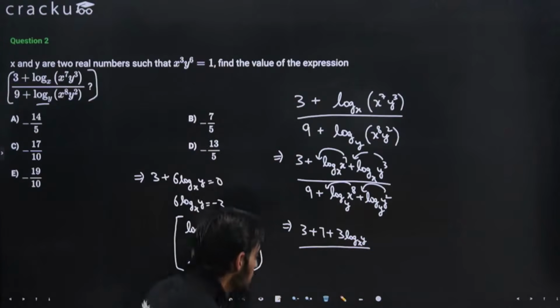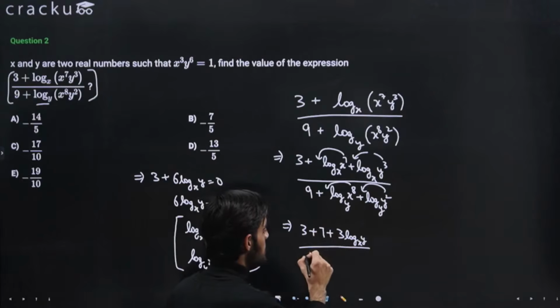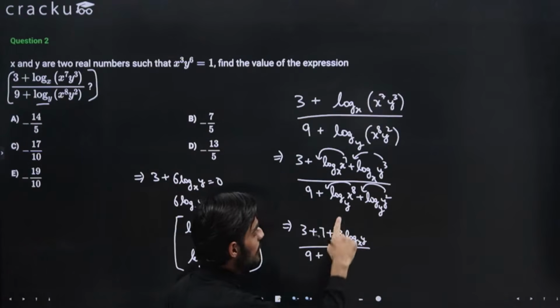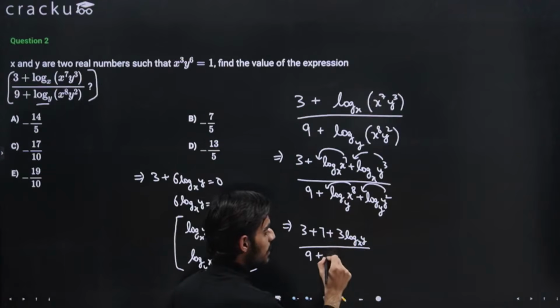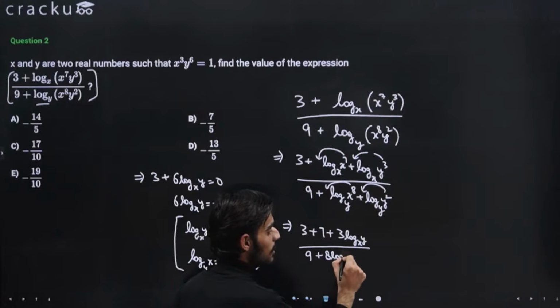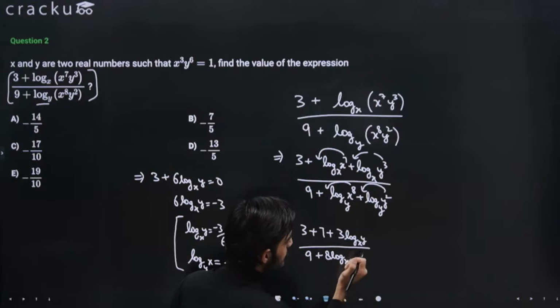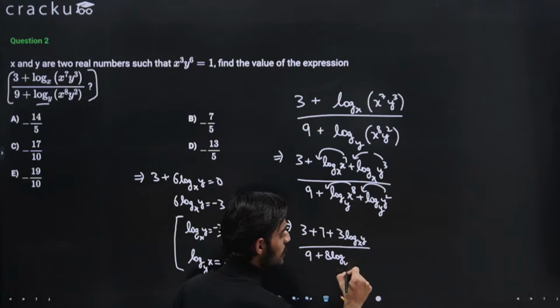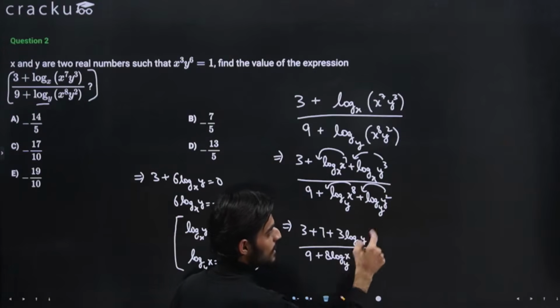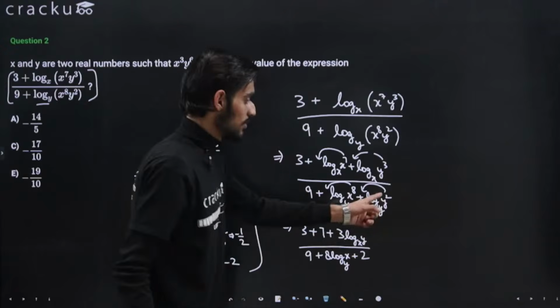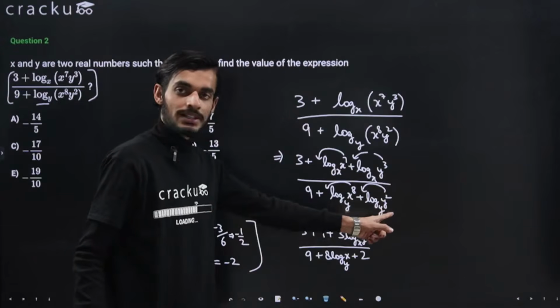Now the second term will be 9 plus 8 log with base y and argument x, and log with the base and argument the same will be 1, so plus 2.